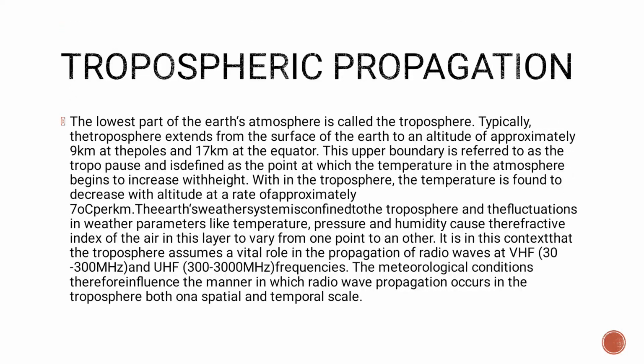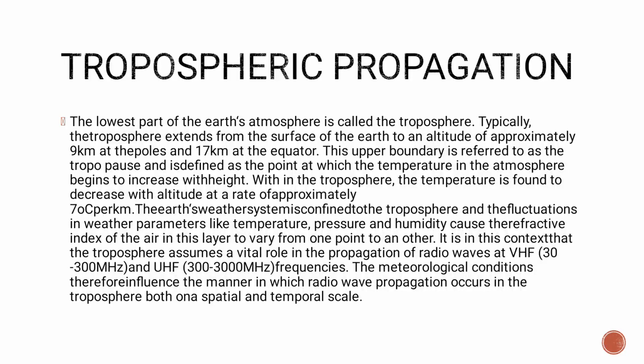Tropospheric propagation. The lowest part of the Earth's atmosphere is called the troposphere. Typically, the troposphere extends from the surface of Earth to an altitude of approximately 9 km at the poles and 17 km at the equator. This upper boundary is referred to as the tropopause and is defined as the point at which the temperature in the atmosphere begins to increase with height.